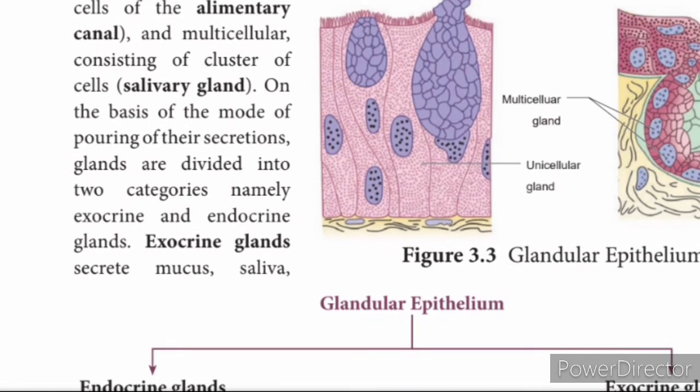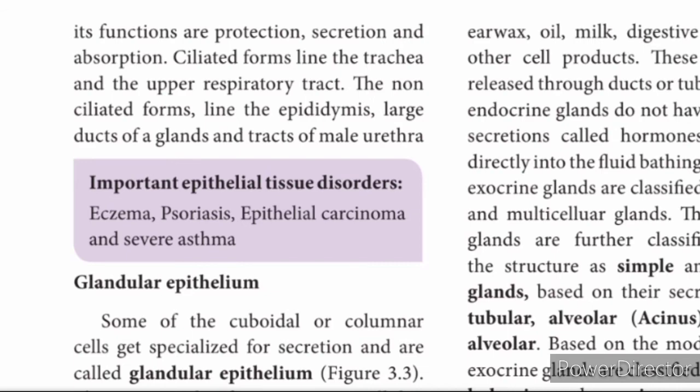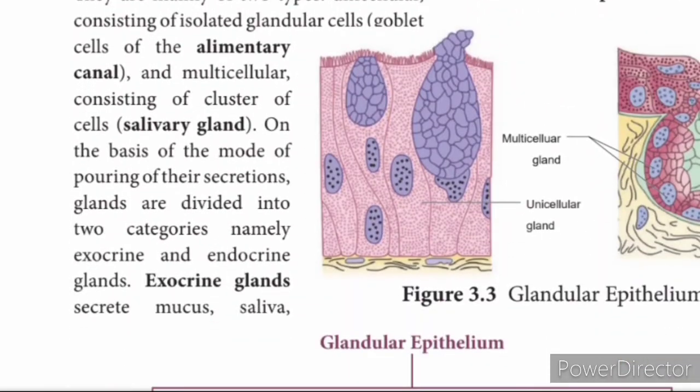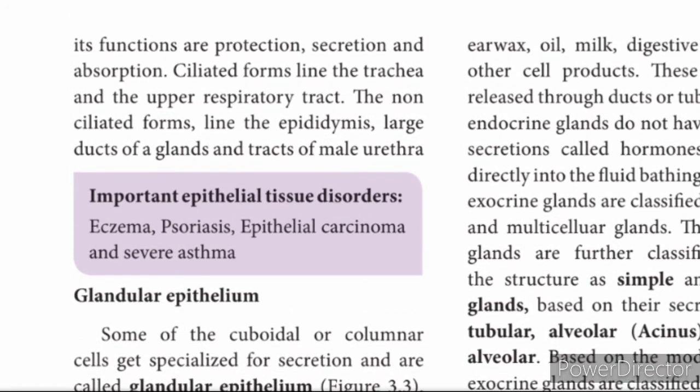On the basis of mode of secretion, that is pouring, the glands are divided into exocrine glands and endocrine glands. The exocrine glands secrete mucus, a viscous substance, saliva, earwax, oil, milk, digestive enzymes and other cell products.